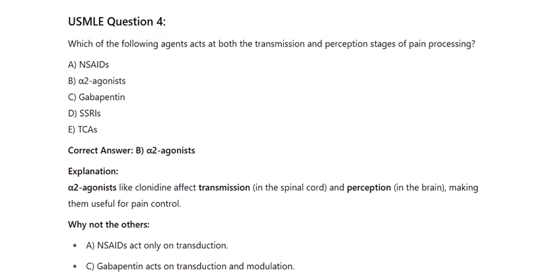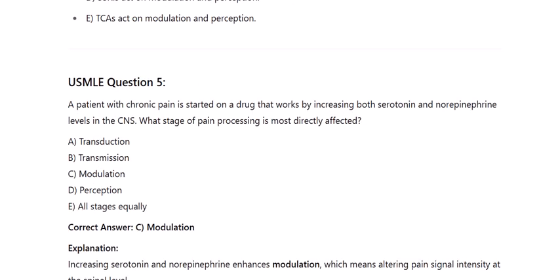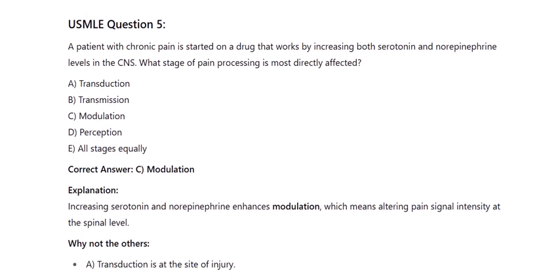USMLE Question 5. A patient with chronic pain is started on a drug that works by increasing both serotonin and norepinephrine levels in the CNS. What stage of pain processing is most directly affected? A. Transduction. B. Transmission. C. Modulation. D. Perception. E. All stages equally.